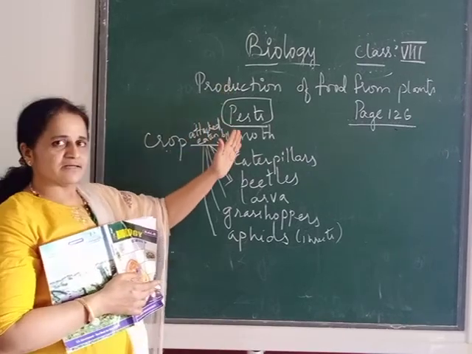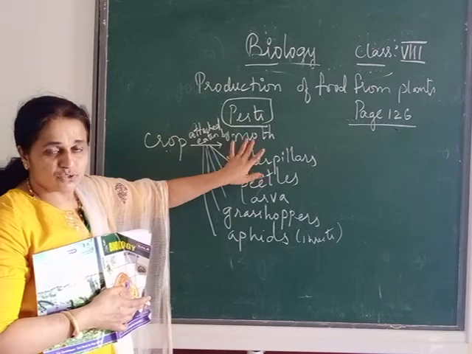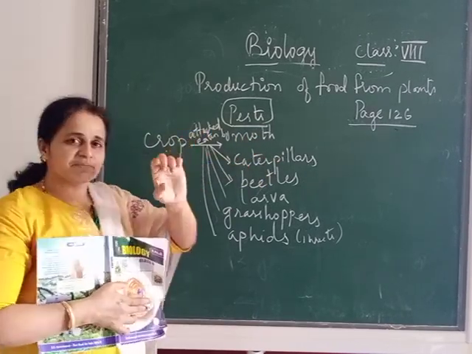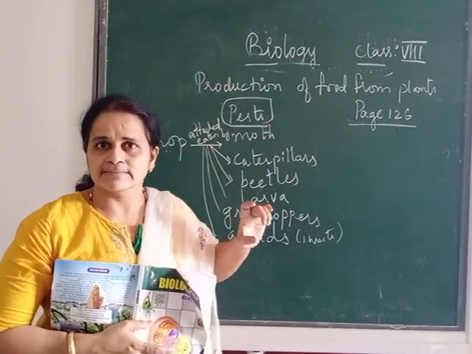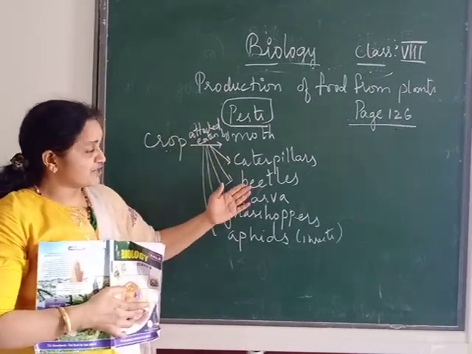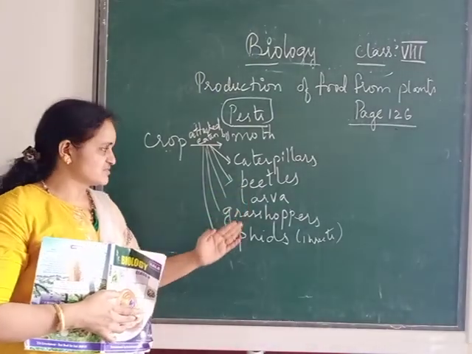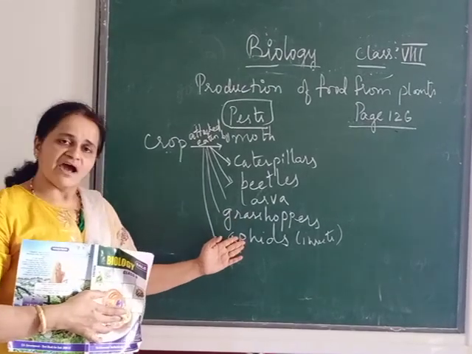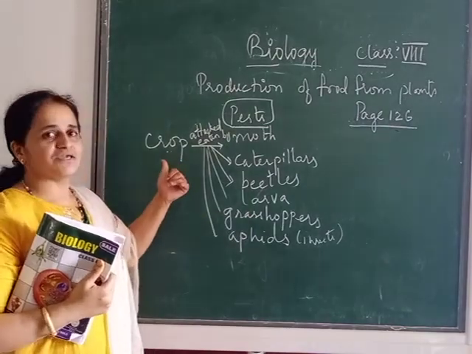Now we can see on the board, there is a list of the pests. Moth. Don't say mouth. It is moth. Then we have caterpillars. Caterpillars means small worms which eat the leaves, green color, or they can be different colored also. Then we have beetles. This is also one type of insect which attacks the leaves. Then we have larvae, grasshoppers, and then the aphids. So these are the pests which infect the crops.